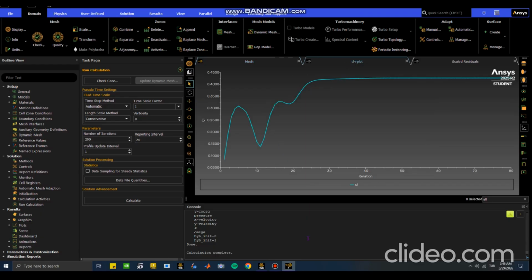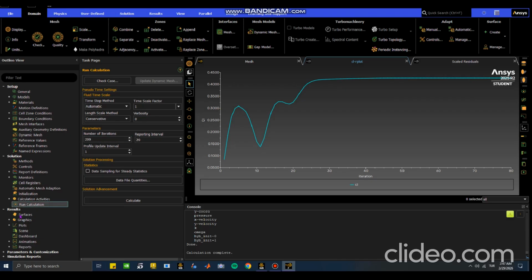Okay, let's see our CL plot. It tried to converge in the first, let's say, 30, 34 iterations. And finally, it converged to this value, 0.42269 or something like that. It doesn't matter. It's too close to 0.42, 0.43.